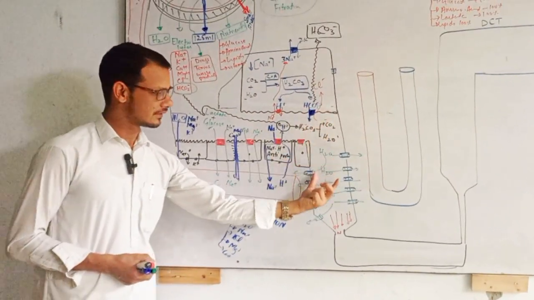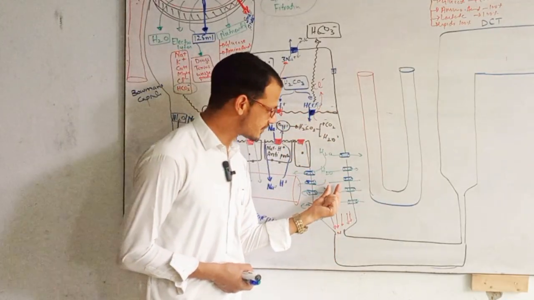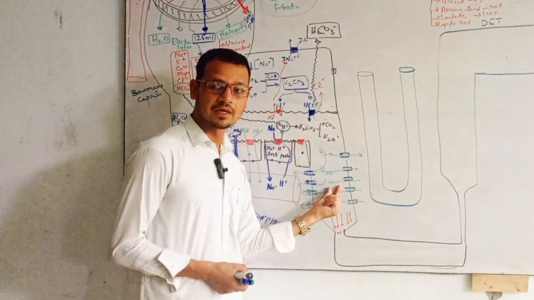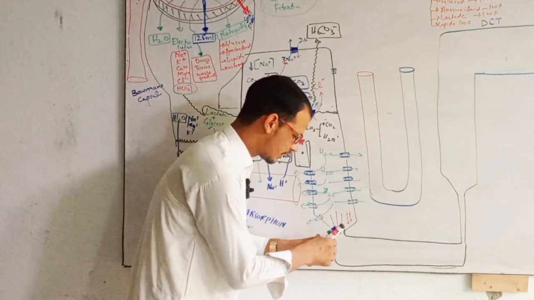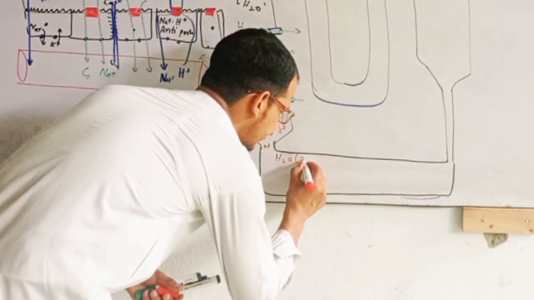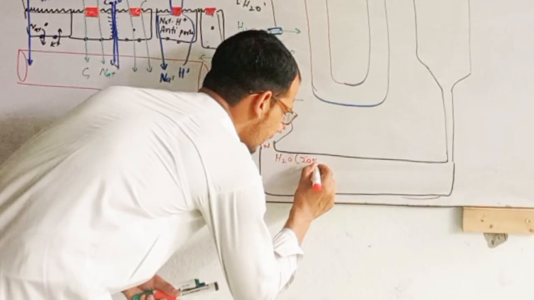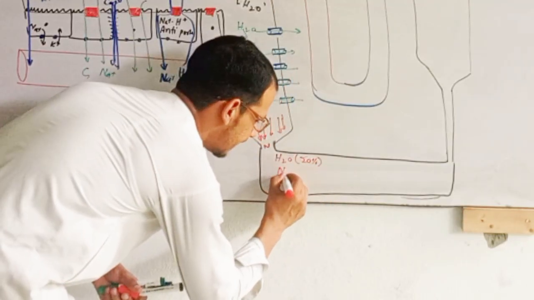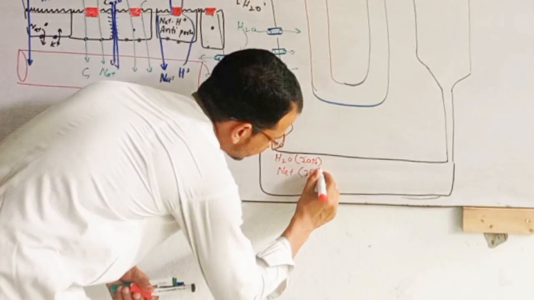Osmolality will be increasing because the solute concentration is increasing, because this descending limb of loop of Henle is impermeable to electrolytes. Here we have remaining water is 20%, sorry. Remaining water is 20%. Remaining sodium is 35%.